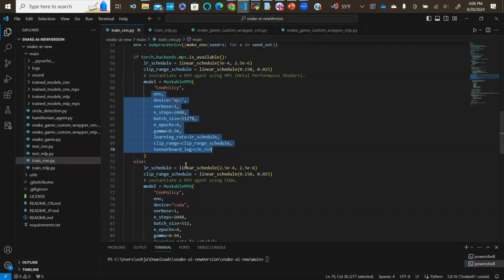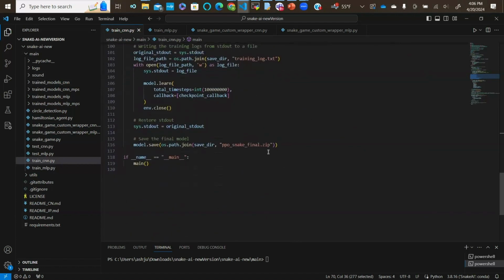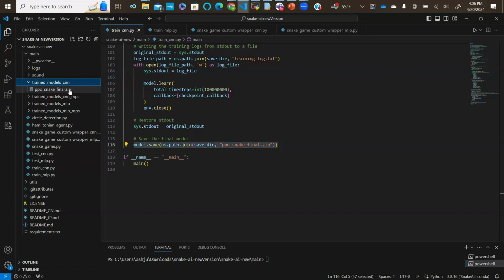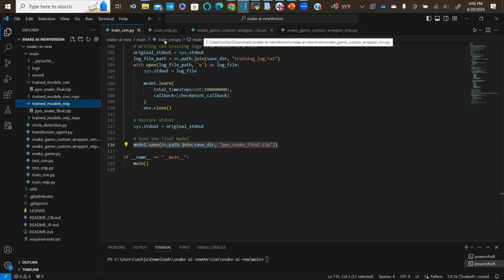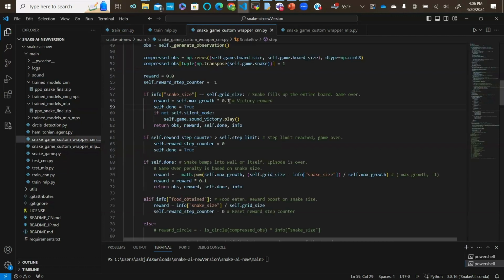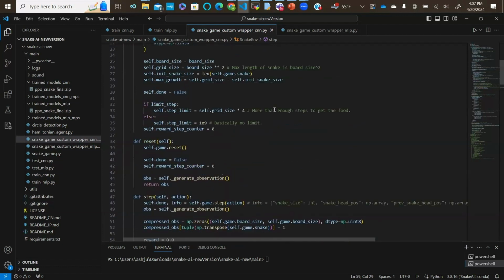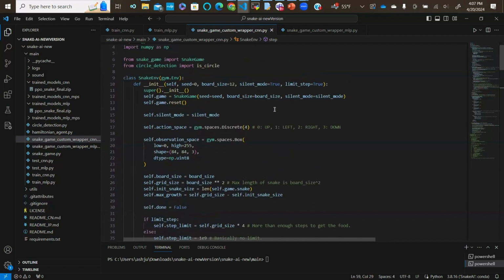And then once those models are trained, they are stored and saved into a folder. So over here, if you can look at the left-hand side of the screen, we have stored the saved CNN model and the saved MLP model. So once we have those things saved, we can now start playing the game. So I'm going to go over to the Snake Game custom wrapper. This code instantiates and lets us know what each agent is doing within the game.